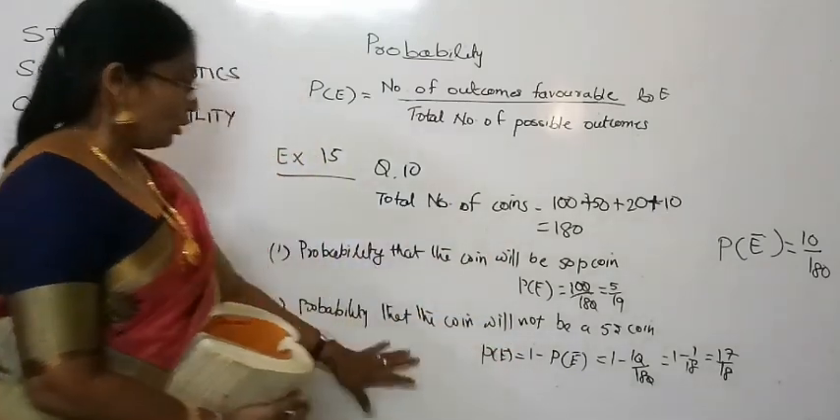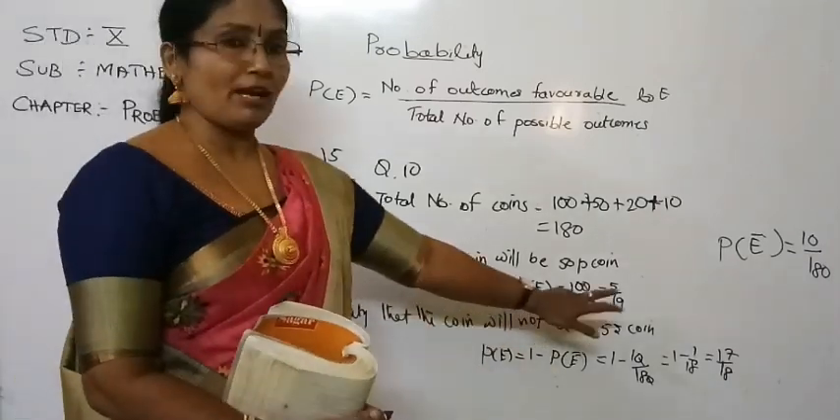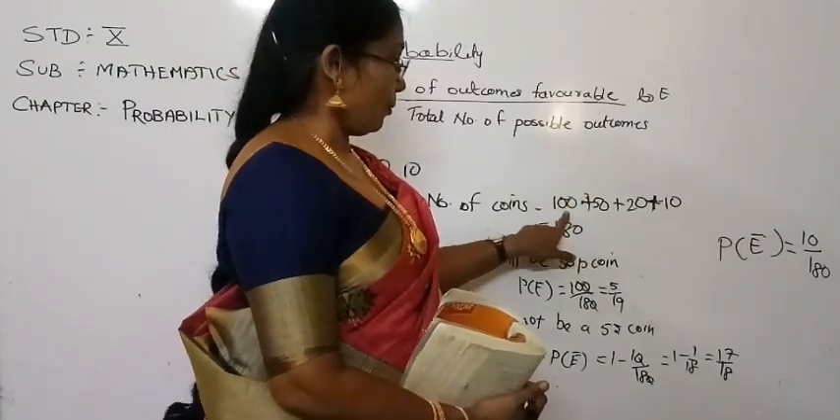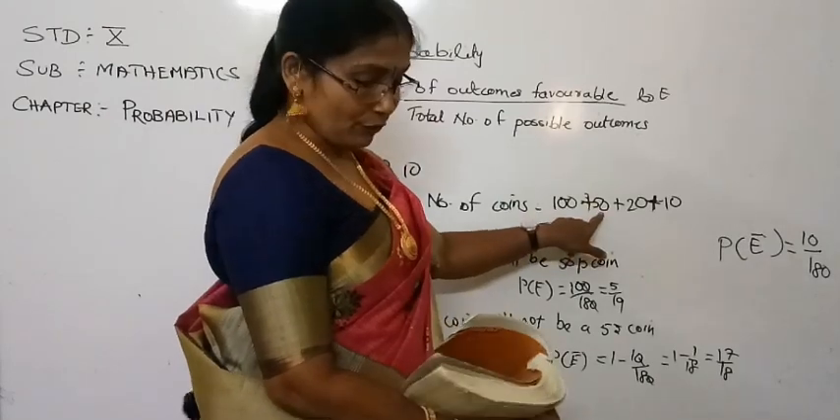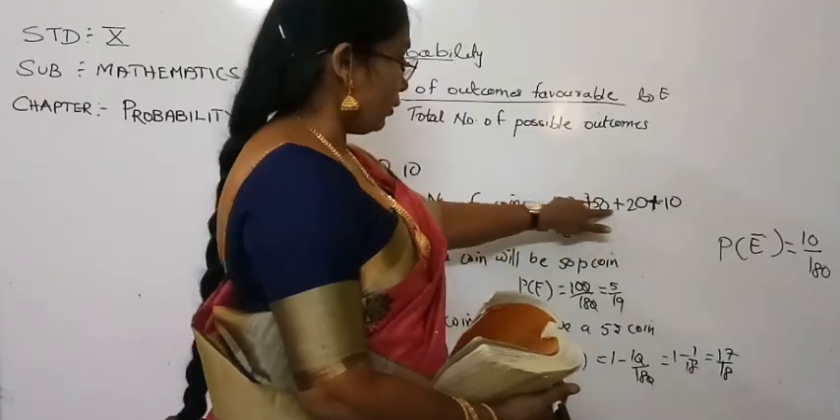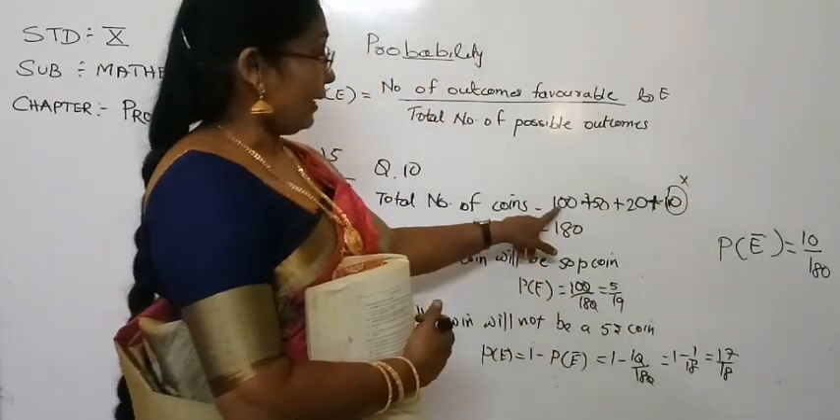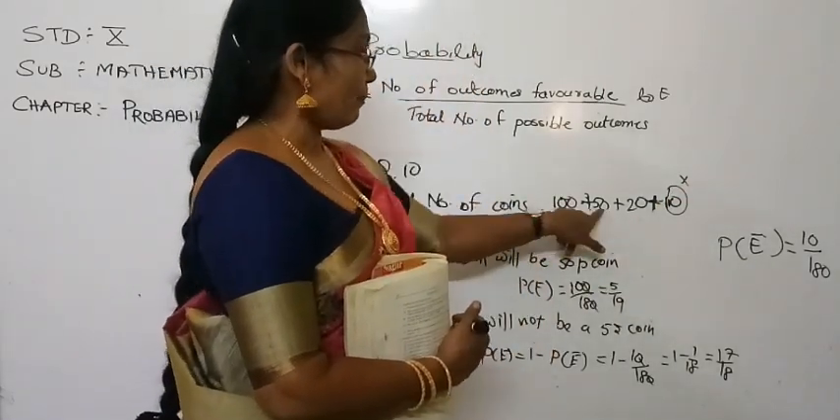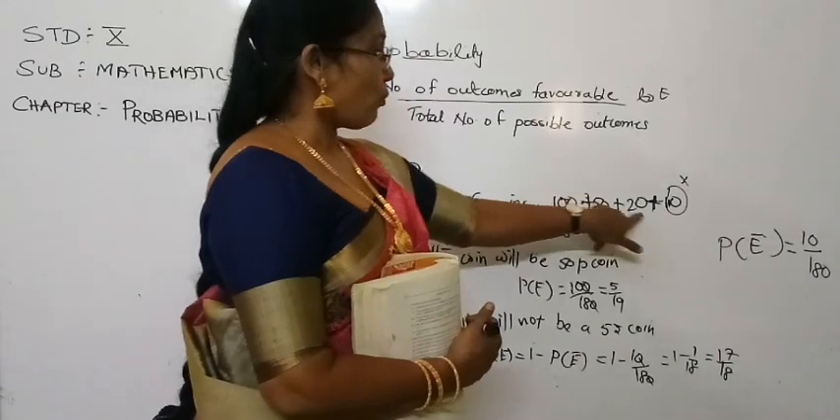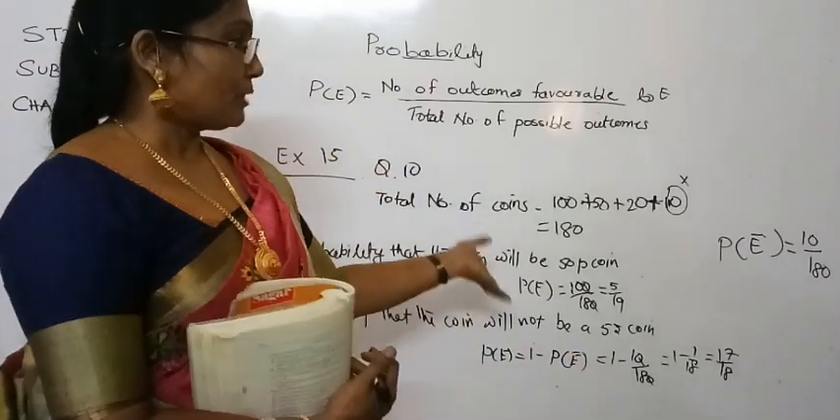And the same sum you can do in another way also. How? You know the probability that the coin will not be a 5 rupee coin. So which are the other coins here? 100 fifty paisa coins, 50 one rupee coins, and 20 two rupees coins are there. So you accept the 5 rupee coins aside and add the other three: 100 plus 50 plus 20. So what are you going to get? 170. 170 upon 180. Then also you will get the answer 17 upon 18. That means you can do it both ways.